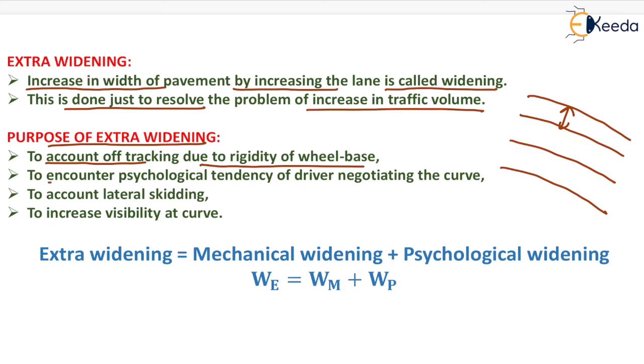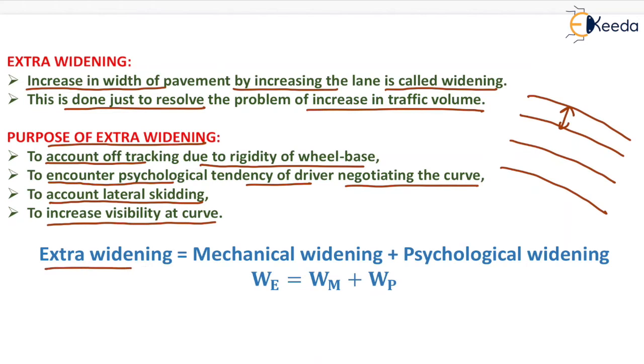Second one is to encounter the psychological tendency of the driver negotiating the curve. Generally the driver will try to move the vehicle as close as possible to the outer edge of the pavement. Now to increase the safety of the driver as well as the safety of the vehicle, we generally provide the extra widening. The next one is to account for lateral skidding. To reduce the impact of lateral skidding, we provide extra widening on a particular lane, and it is also generally provided to increase visibility at the curve.